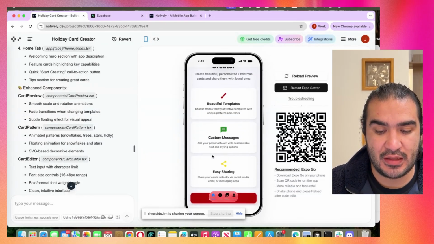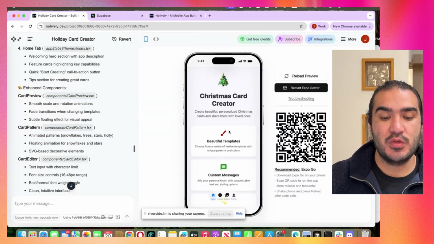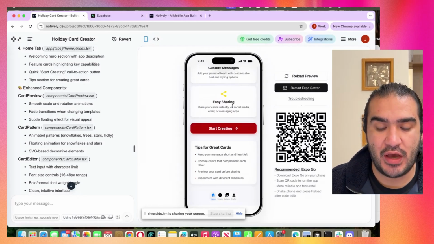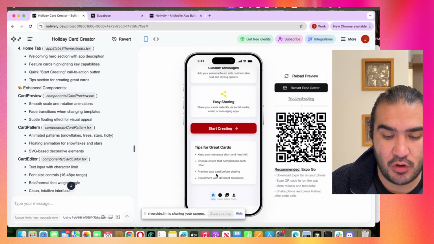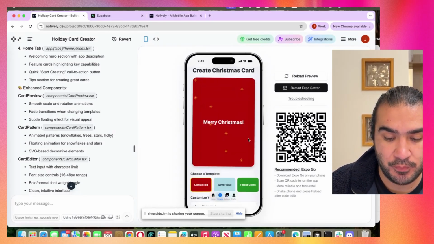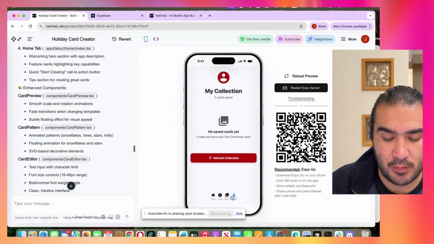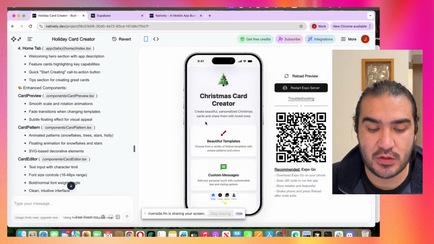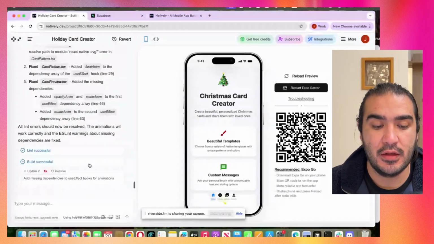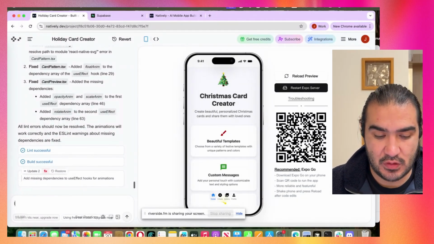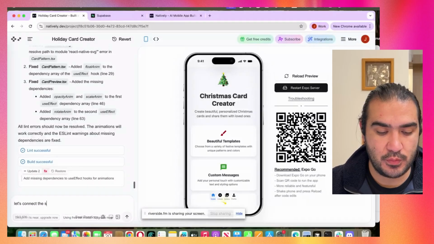So this is actually the simple Christmas card generator, or creator, that I built. We just have the homepage here, the create part, which looks nice. We have the gallery here. We have the profile section. So I'm gonna actually connect the Supabase first, and then ask Natively to build the backend. So let's connect the Supabase and build the backend.